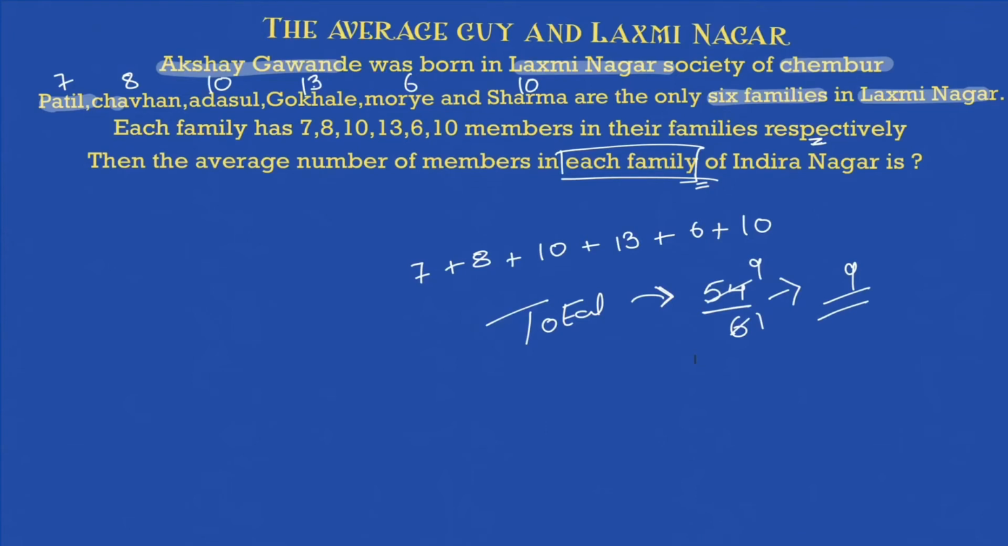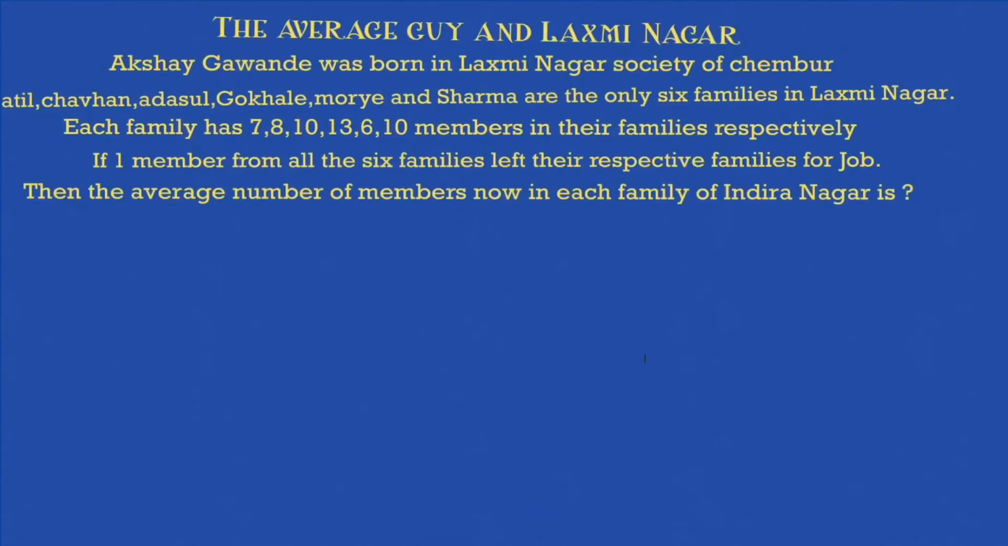Okay, so it looks quite simple. You just have to add the total number of members in Lakshmi Nagar and divide that by the total number of families. So you will get the average number of members per family. That's how this question becomes simple. So let's move on to the next part of this.